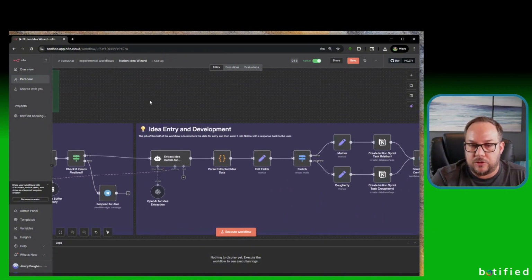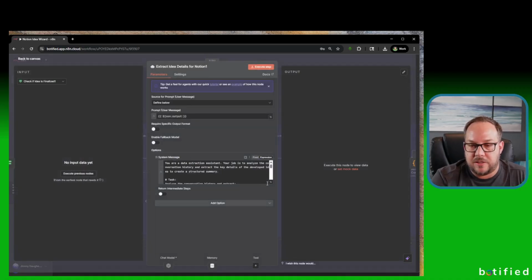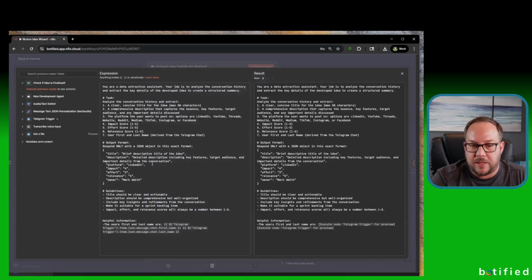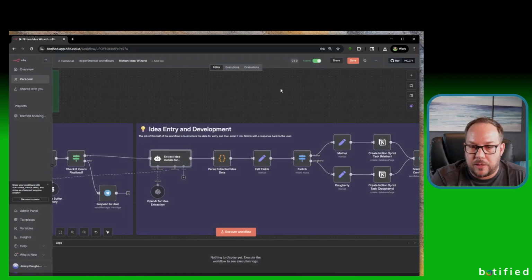So let's assume it's finalized at this point. Now it's going to go to this next AI agent, and this agent's job is basically to extract the details as best as possible and get it into a more data-centric format that can be used for Notion. We'll go through this in detail later, but this is the scoring mechanism. It needs to make sure it's there. What platform is it on? And then an example JSON of what's needed down the line to import it into a Notion task.